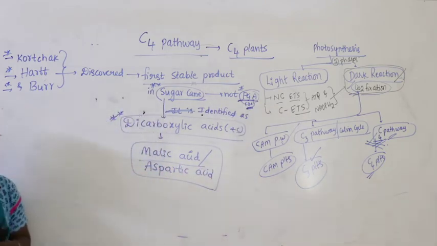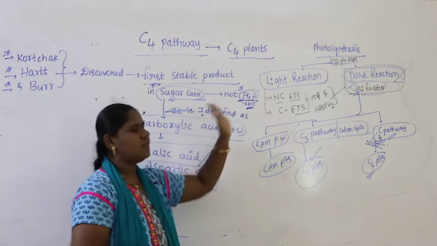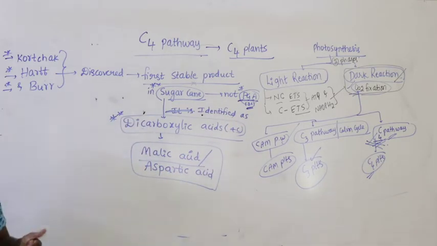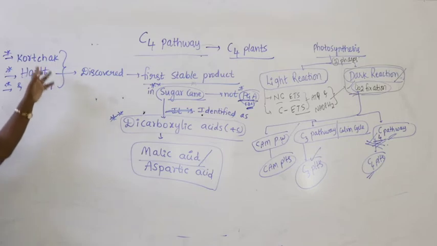So they thought that maybe in all plants the first stable product is PGA having 3 carbons, and they gave the name C3 pathway and started calling the plants C3 plants. Later, the three scientists wanted to test whether in all plants the first stable product is PGA or not.